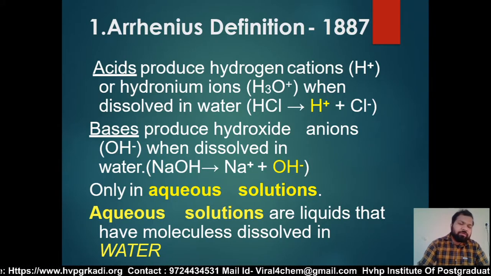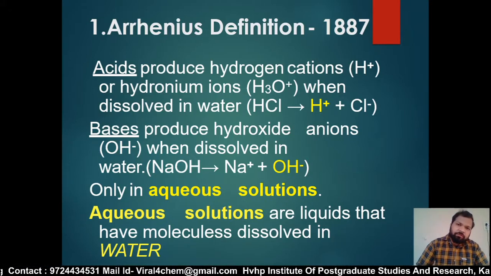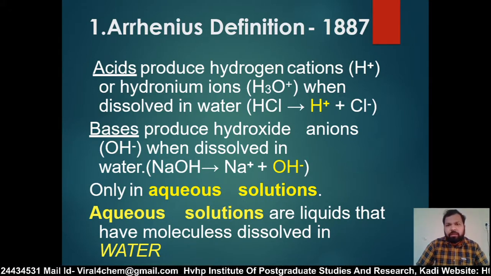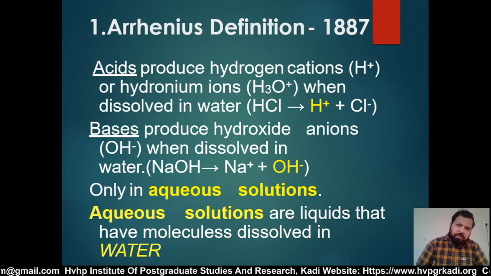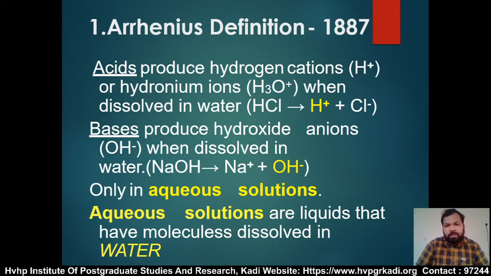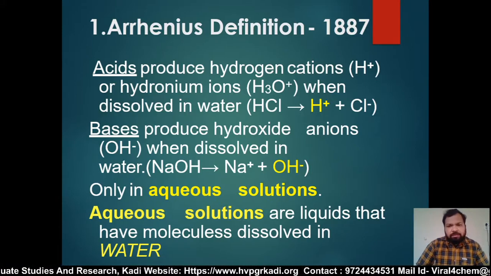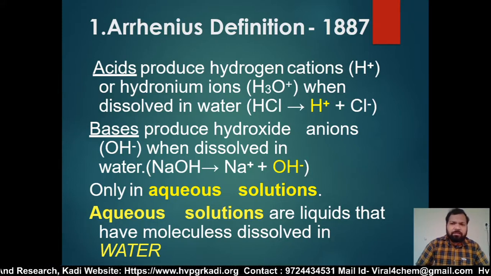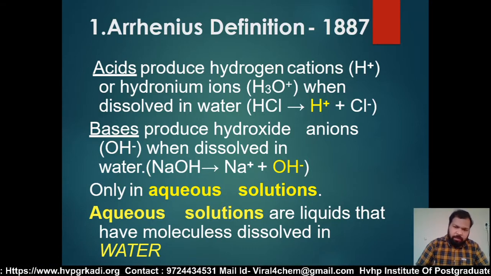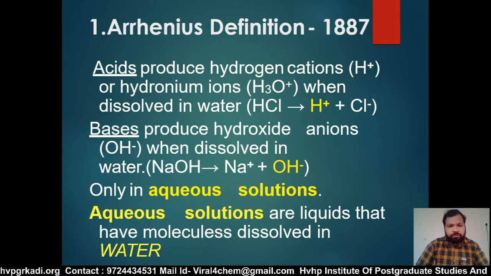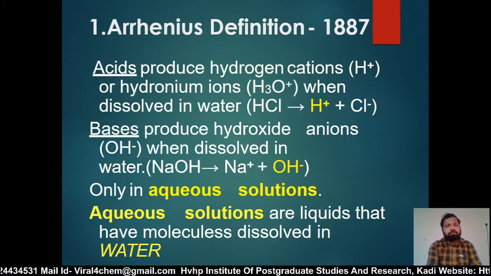According to the Arrhenius concept, a substance which dissociates in water and gives hydrogen ion H+ is called an acid, and a substance which dissociates in water and gives hydroxyl ion OH- is called a base. Two examples: HCl gives H+ and Cl- ions, and NaOH gives Na+ and OH- ions. This applies only in aqueous solution, that is, liquid in which molecules are dissolved in water.